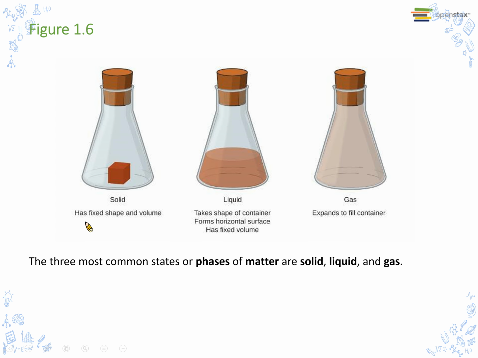For example, a solid has fixed shape and volume. A liquid takes the shape of its container, forms a horizontal surface, and has fixed volume. A gas expands to fill its container. These are the three most common states or phases of matter: solid, liquid, and gas.